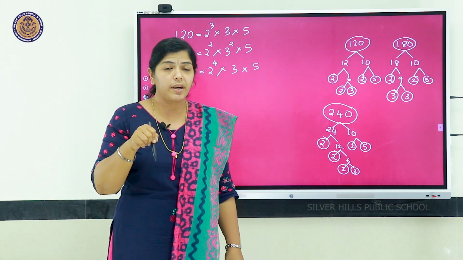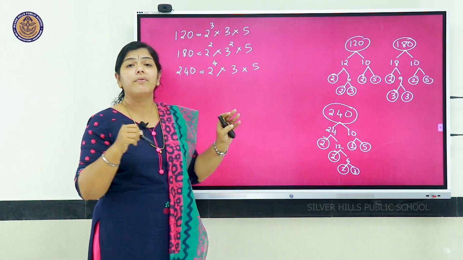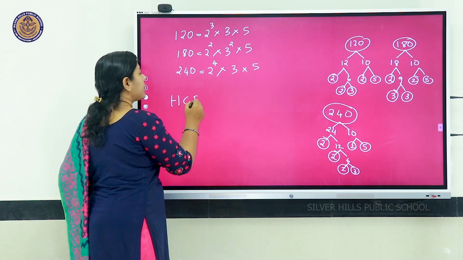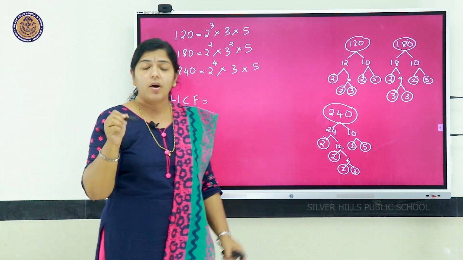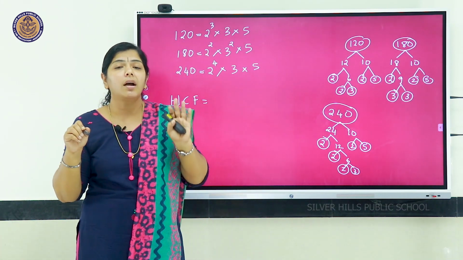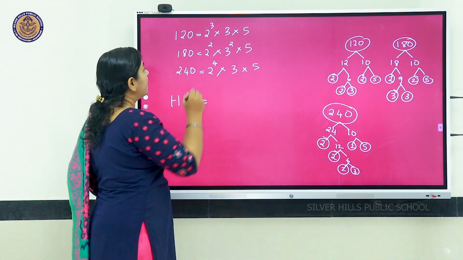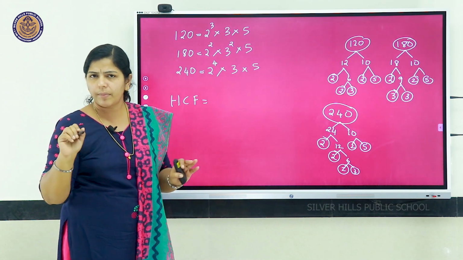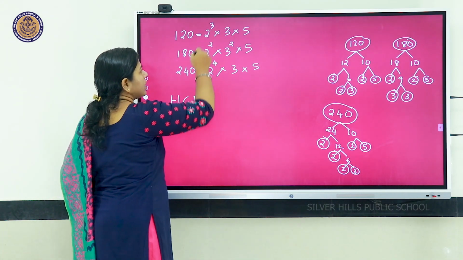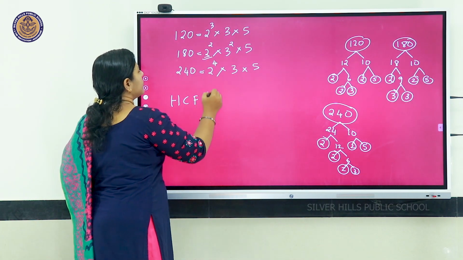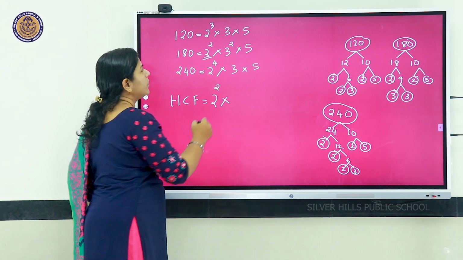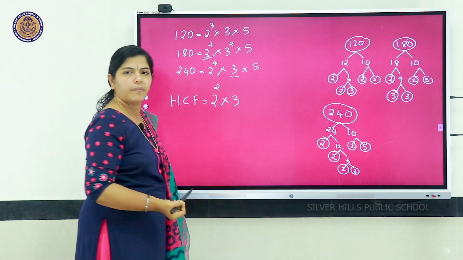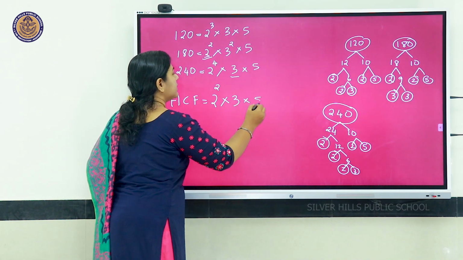So, here what we have to find? We told something smaller than this we have to find, we have to do the HCF. So, HCF is what? HCF is the product of the smallest power of those prime factors which are common. So, common, 2 is common, 3 is common, 5 is common. All the 3 factors are common. So, among 2's, which is the smallest power, that is 2 square. So, 2 square we have to take into, among 3's, smallest power, that is 3 raised to 1, that is 3. Among 5, smallest is 5 itself.